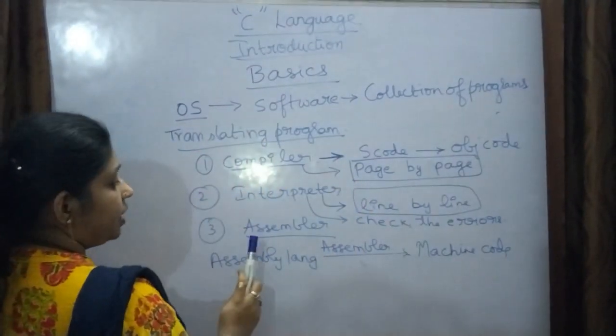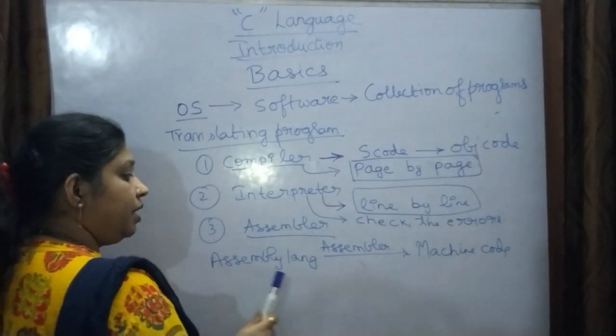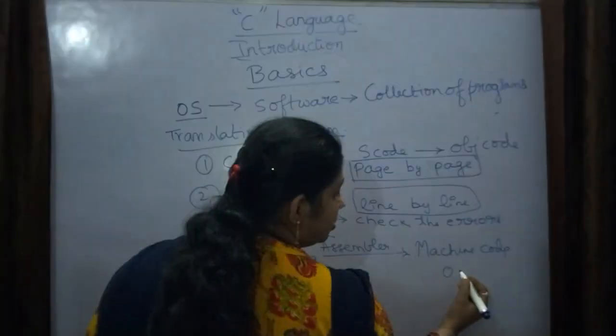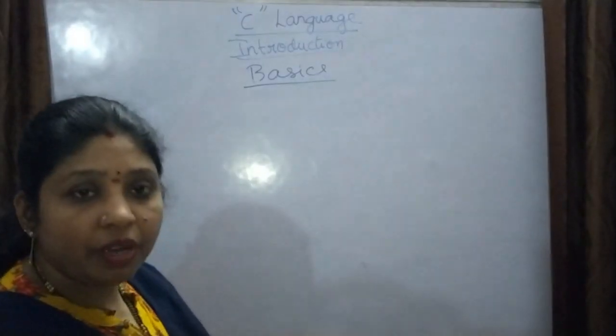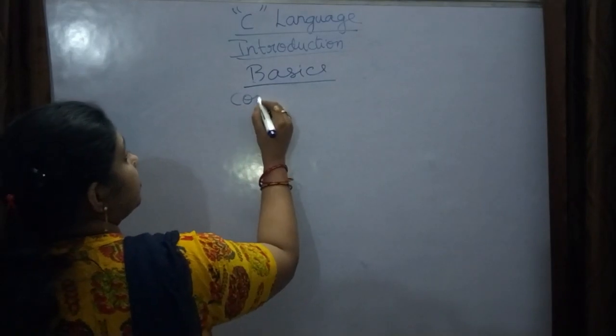And the assembler is a translating program which converts assembly language into machine code. Machine code will be in zeros and ones. Now I will be discussing computer languages.